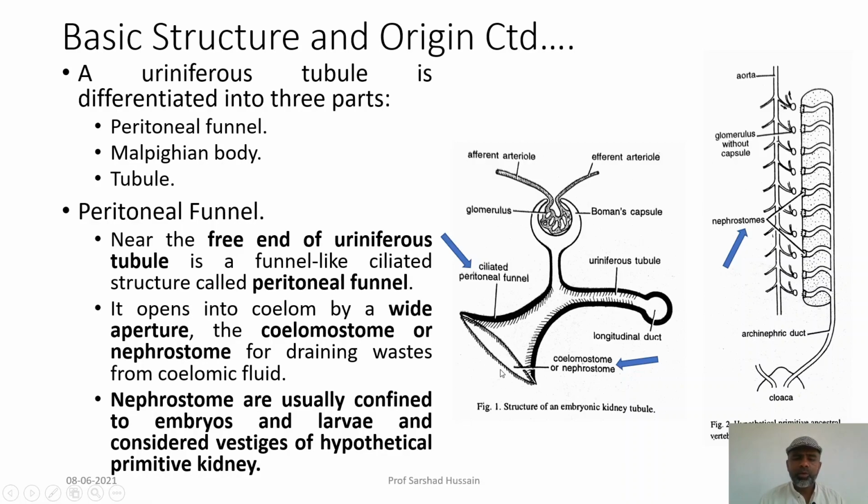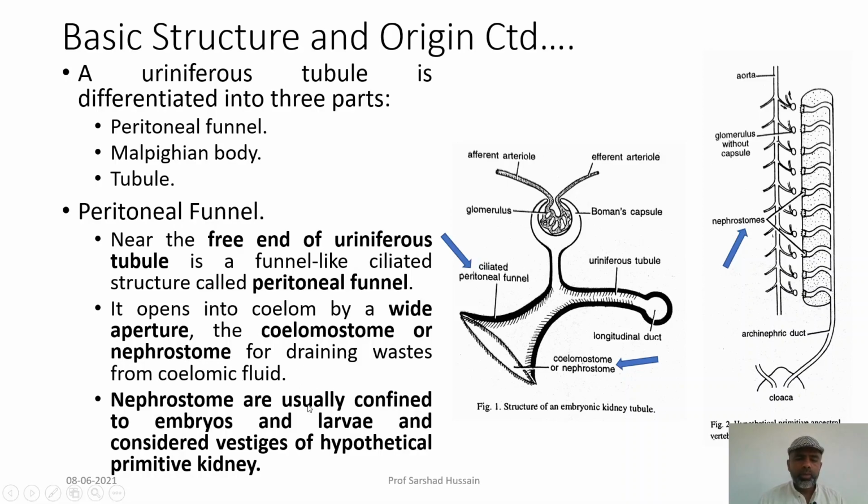This aperture will collect the waste from the coelom, because this opening of the tubule, this free end, is lying in the coelom. So, here it will be a coelomic cavity. From the coelomic cavity, waste will be collected through this nephrostome.